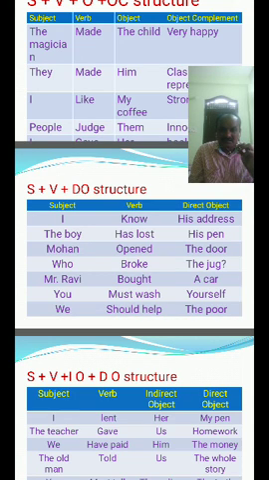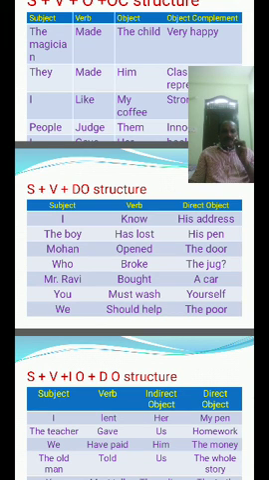Mohan opened the door. Who broke the jug? Mr. Ravi bought a car. You must wash yourself. We should help the poor. So this type of sentences comes under subject plus verb plus direct object structures. Once again I am repeating. I know his address. The boy has lost his pen.